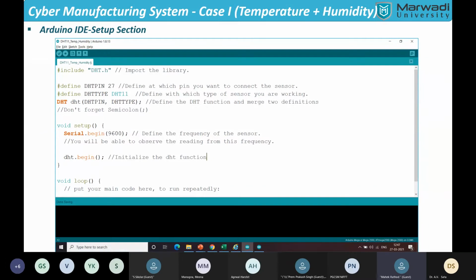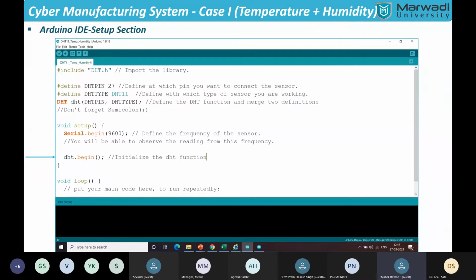Then we'll start the DHT. We have to tell the microcontroller, please start the DHT sensor. It is a one-time service that will be provided from our side to the microcontroller.